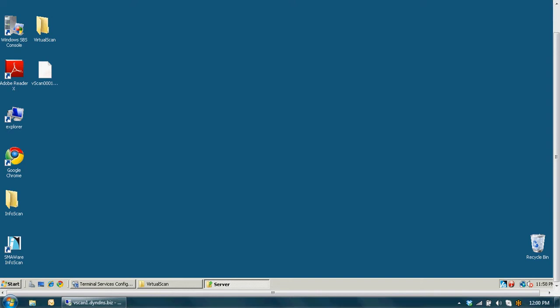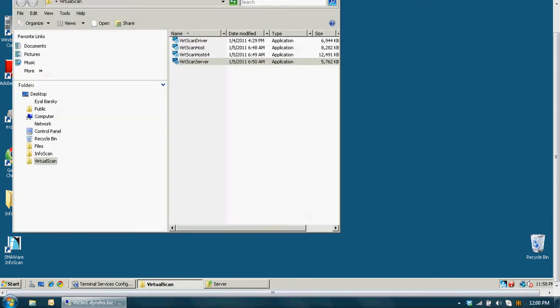Hello and welcome. This is a quick setup guide to VirtualScan, a remote scanning application. We are starting from the server, and here are the installation files. On the server, we need to install the driver and the VirtualScan server. We'll start with the server.